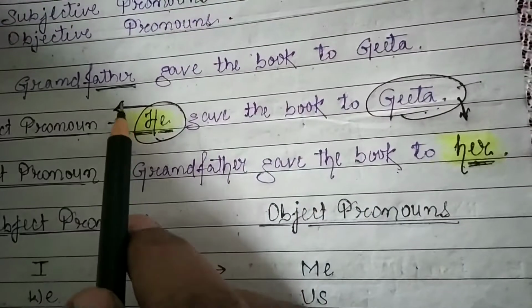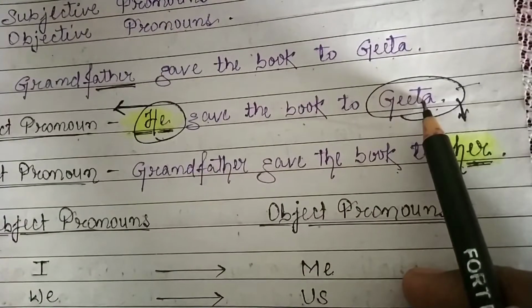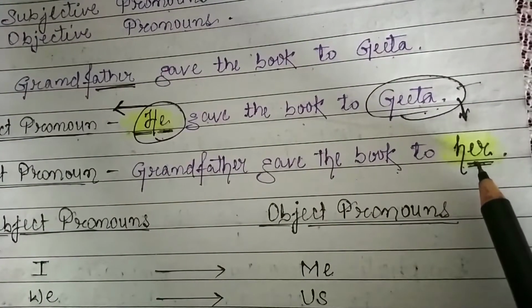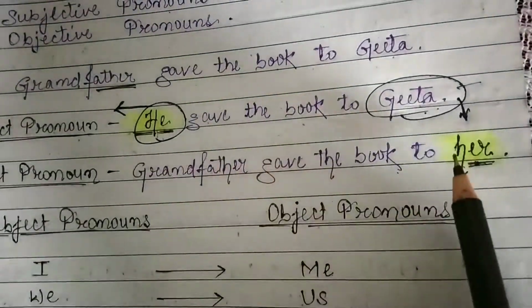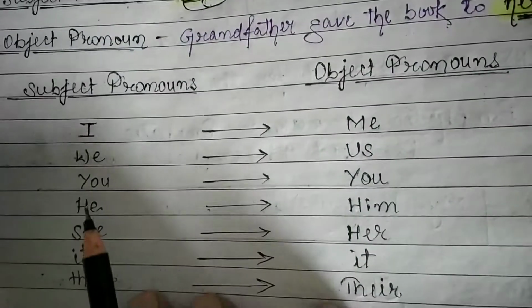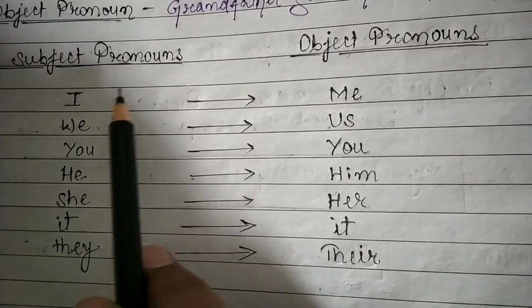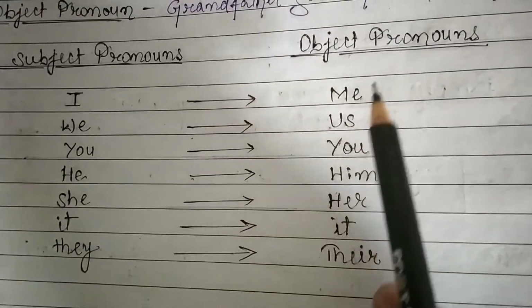So in the place of subject, we have used pronoun he, and in place of object Gita, we have used here pronoun her. Okay, so this is subjective pronoun and this is objective pronoun. Let's say here subjective pronoun I, which turns to me, objective pronoun.